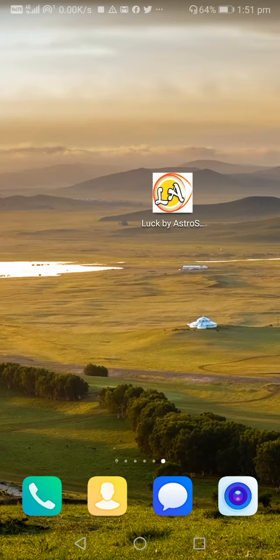Hello friends, so this is the intro and app demo of Luck by AstroScience. So I've just installed it on my mobile and I'm going to start it now. So just first install and I'm running it for the first time. There I go.